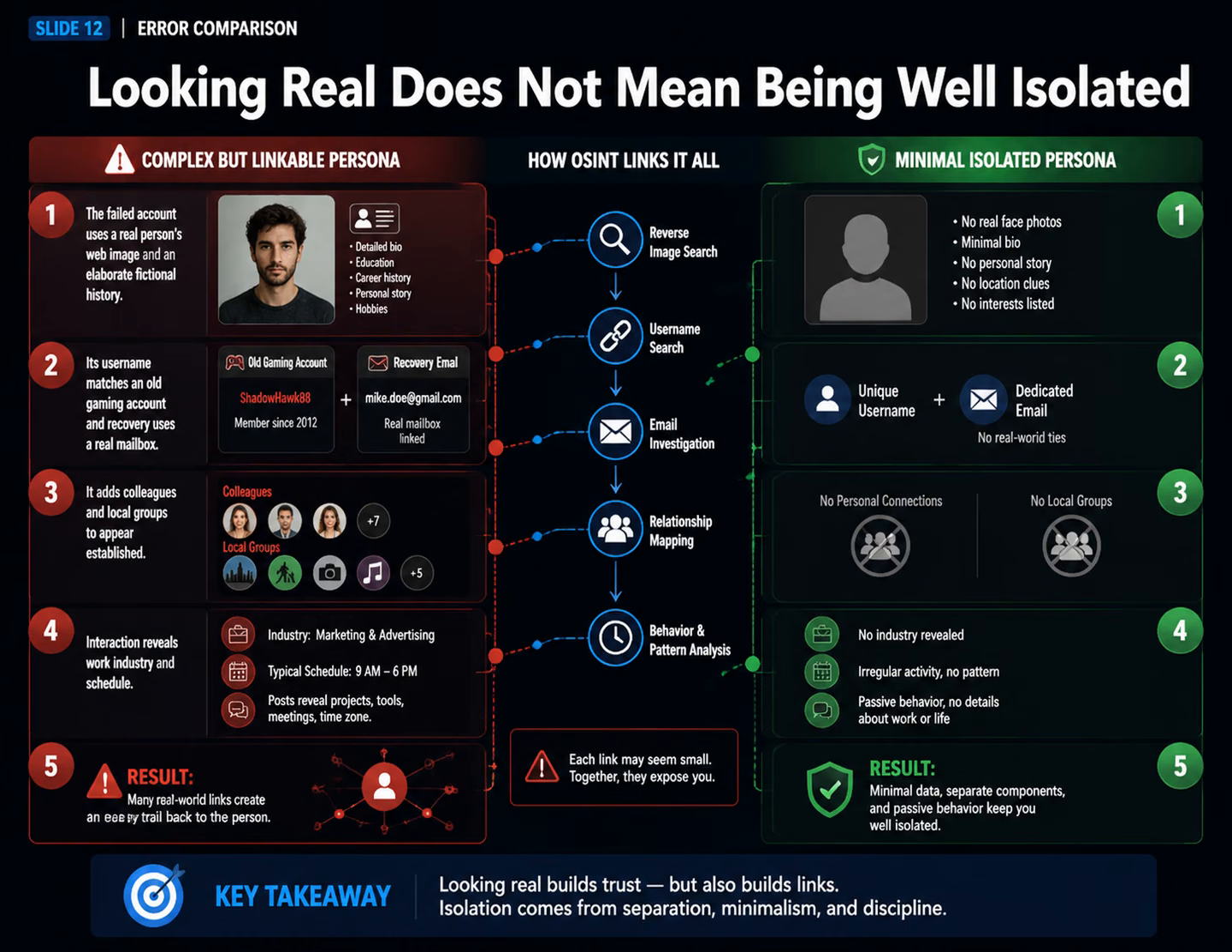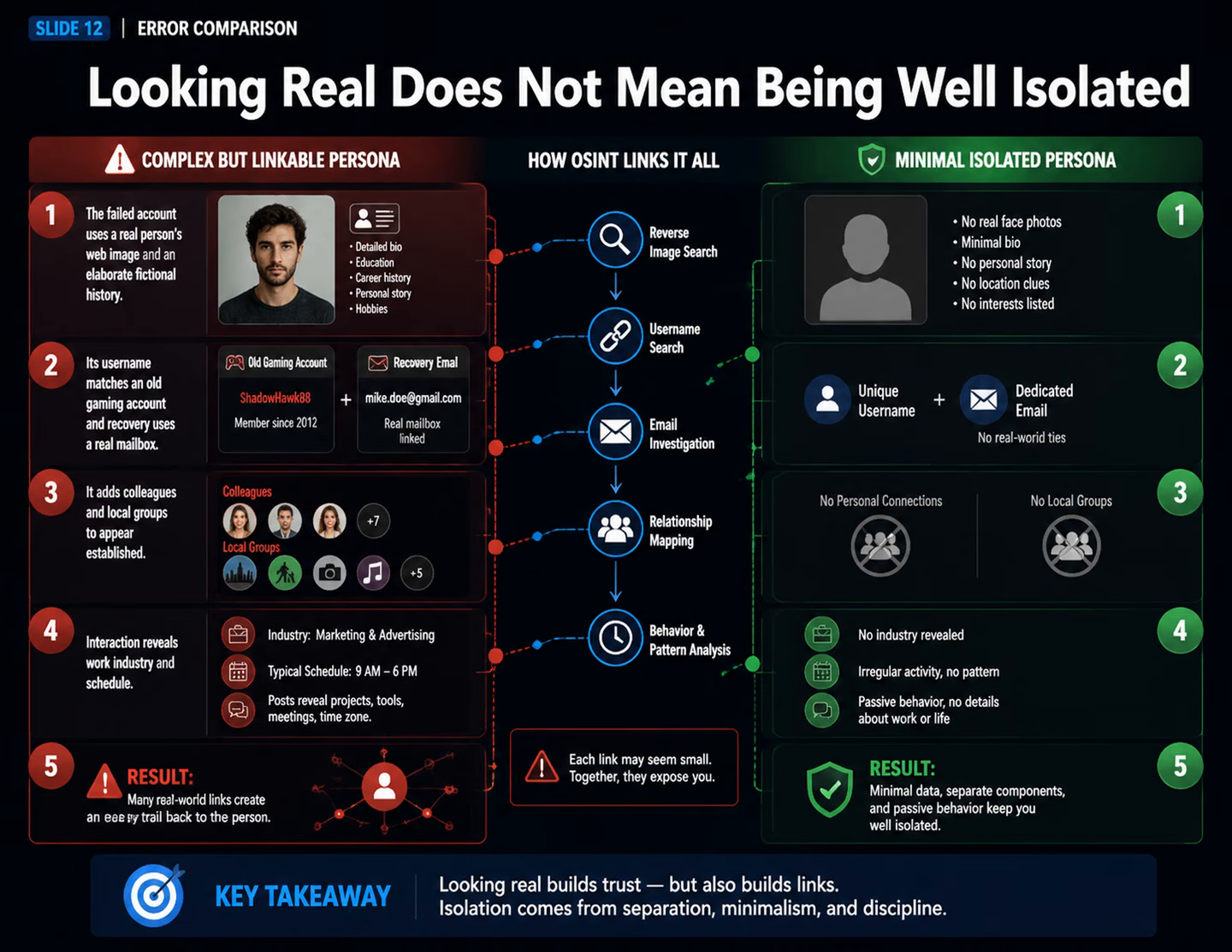The failed persona looks busy and convincing. It uses a portrait taken from the web, carries a complex school and employment history, joins local groups to age the account, and follows real colleagues. Its username matches an old gaming account, and recovery points to the everyday mailbox. When questioned, the operator keeps adding background details to preserve the story. The account may look more realistic, but isolation, legality, ethics, and maintainability are all weaker. Every detail can be checked, and every relationship can harm a third party.